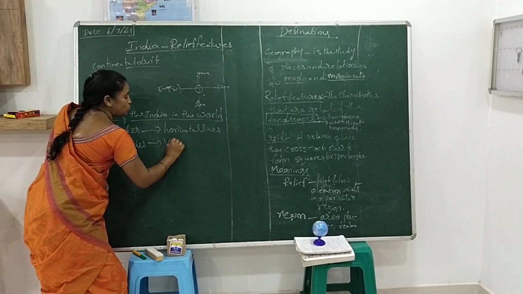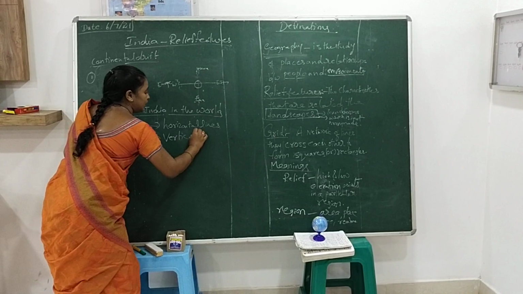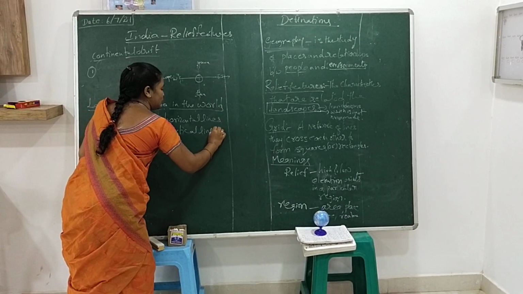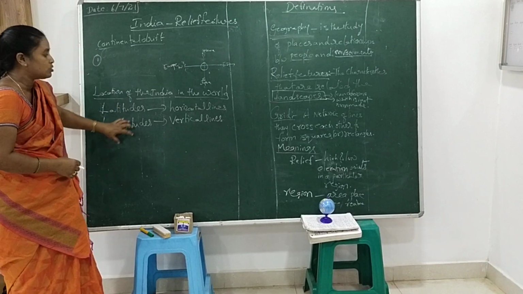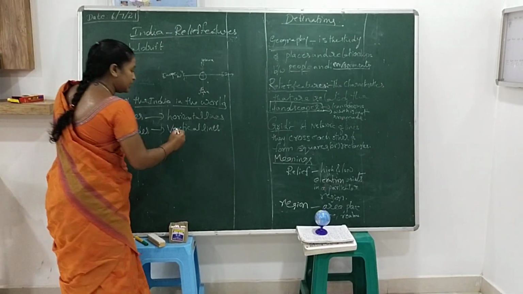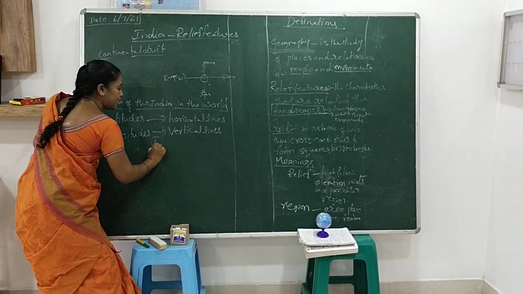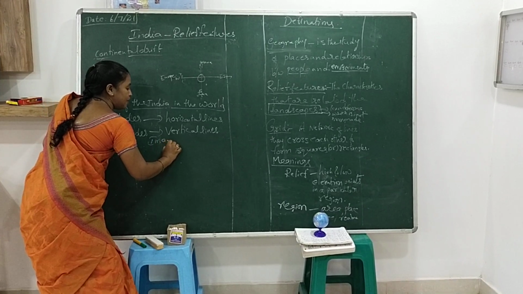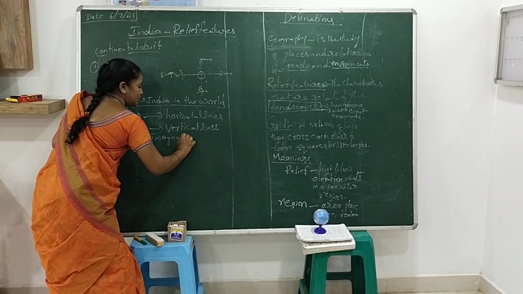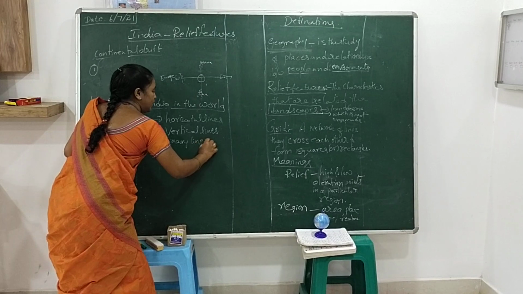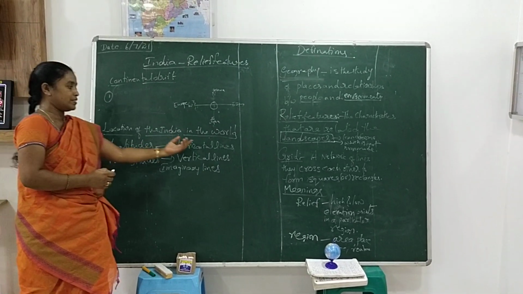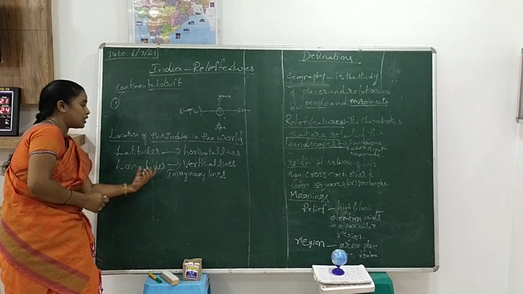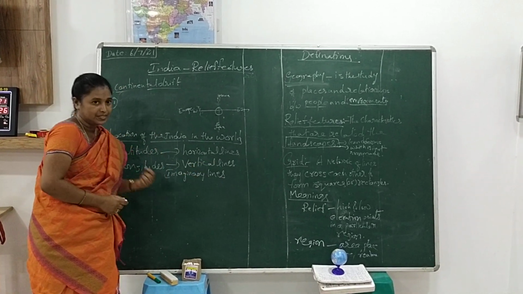Longitudes are also called vertical lines. So longitudes and latitudes are also called imaginary lines. Latitudes are horizontal lines, and longitudes are vertical lines.